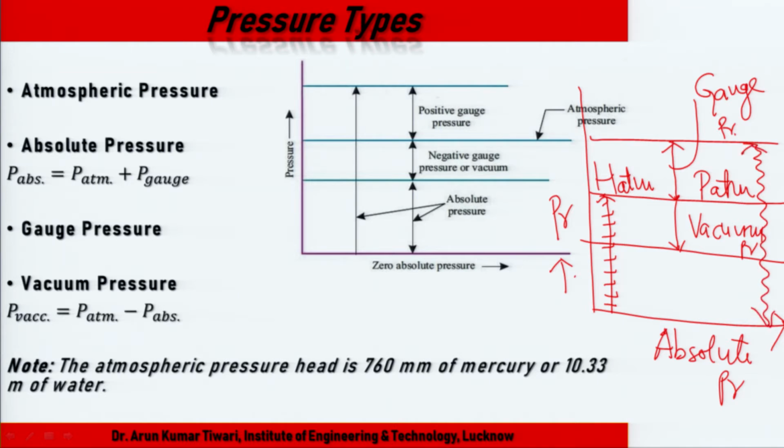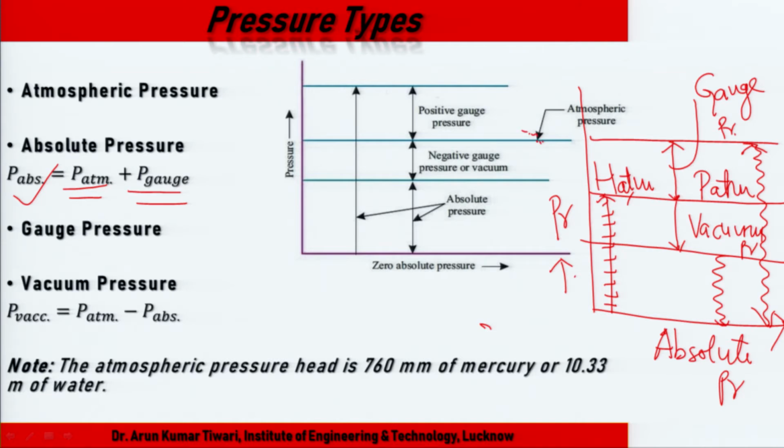Again, P atmospheric minus this pressure is again an absolute, so there are two absolute lines. Above the atmospheric, P atmospheric plus P gauge is P absolute.